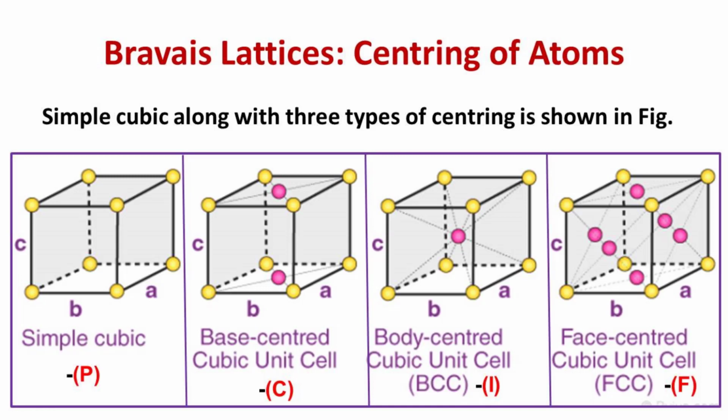If the lattice has an extra lattice point on all faces, the notation used is F. For the top and bottom bases, the notation is C, and for the center, the notation is I. If there are no extra lattice points, the lattice is called simple or primitive. If there is no centering, the lattice is called P, which stands for primitive. By combining the 7 possible polyhedrons with 4 possible centerings and removing duplicates, we end up with 14 Bravais lattices.